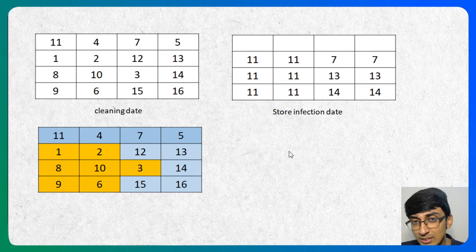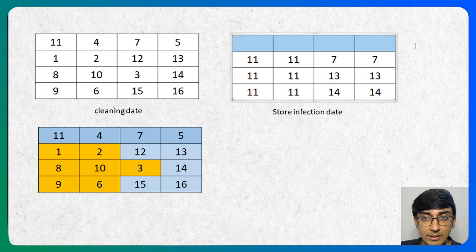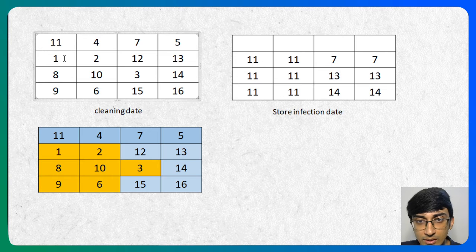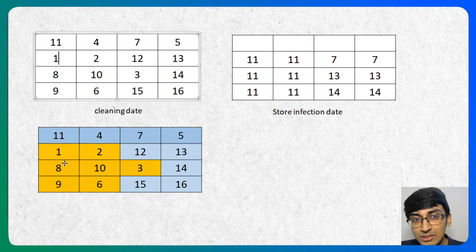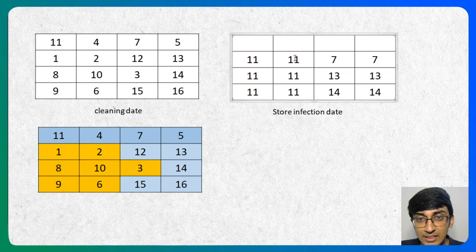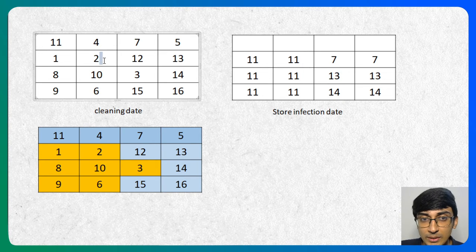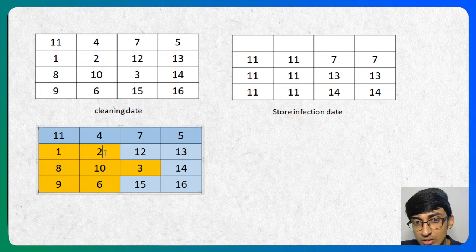Now for whichever cell has a cleaning date later than infection date, it is going to be cleaned up. But for whichever cell has an infection date later than cleaning date, then it's going to be infected. It's as simple as that. So we know these are going to be clean. If you look at this 1 over here and this 11, obviously it will get infected later than it will get cleaned. So 1 is dirty. Similarly, 11 will get infected later than it will be cleaned. So 2 is also dirty, this one.